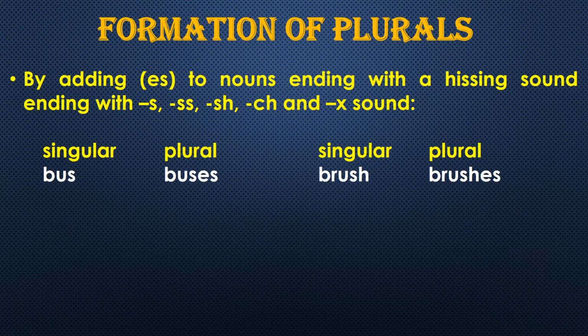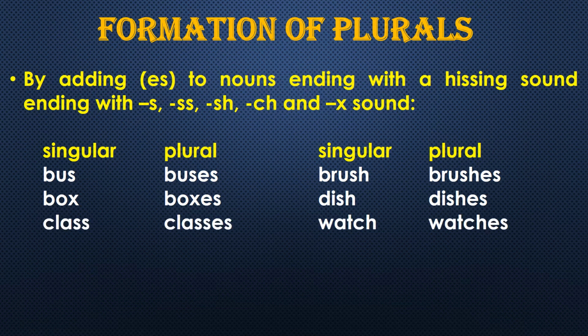Now see the examples: bus, your plural will be buses. Brush, brushes. Box, boxes. Dish, dishes. Bus is ending with s, so you add es. Brush is ending with sh. Box, x. Dish is ending with sh. Next, class, ending with double s: classes. Watch, ch: watches. So this was the third rule.